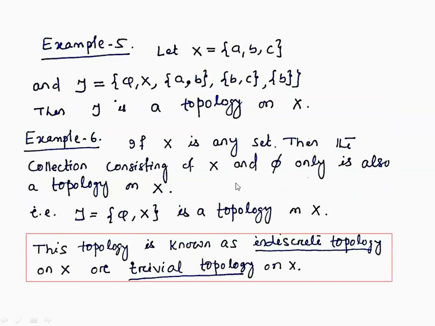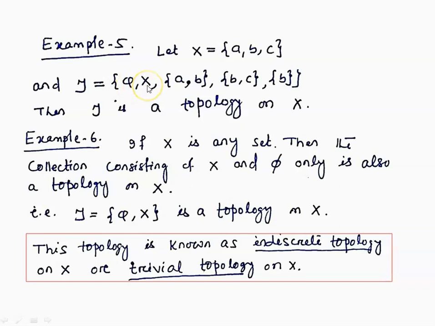Let us take two more examples. In example 5, we can see that the set X consists of 3 points A, B, C, and tau is the collection of subsets of X, which includes the empty set phi, the whole space X, the 2-point set AB, one more 2-point set BC, and the singleton B. Clearly, this collection tau is a topology on X because it satisfies all the three conditions.